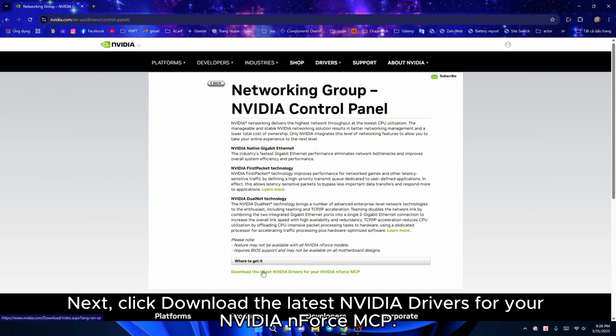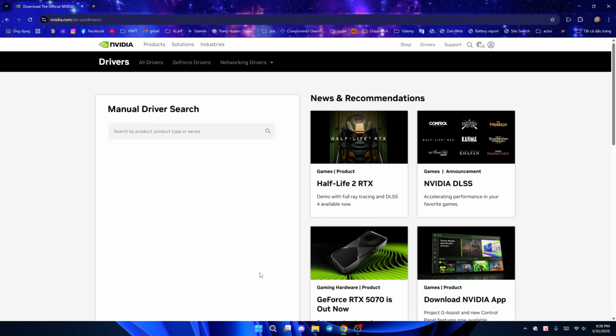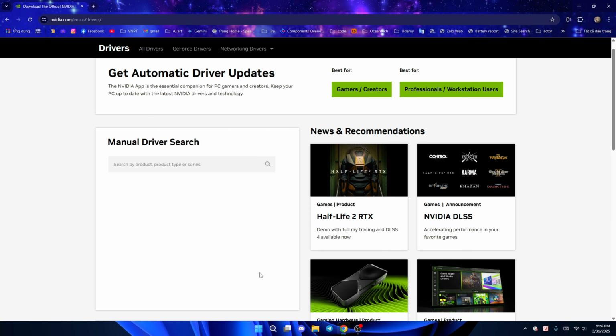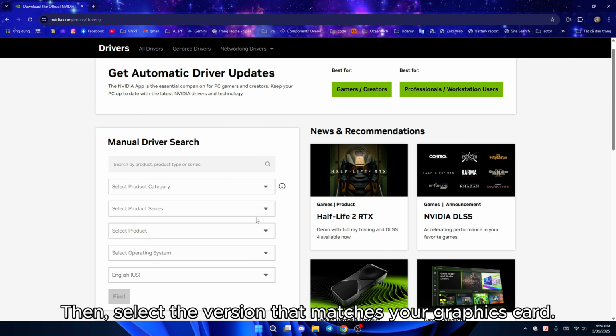Next, click Download the latest NVIDIA drivers for your NVIDIA graphics card. Then, select the version that matches your graphics card.